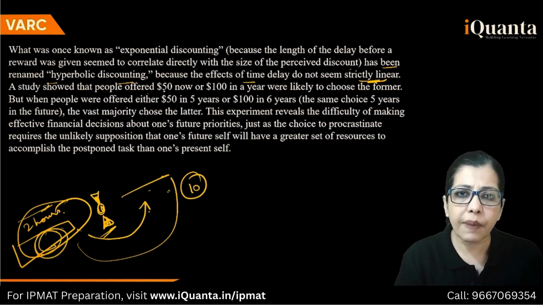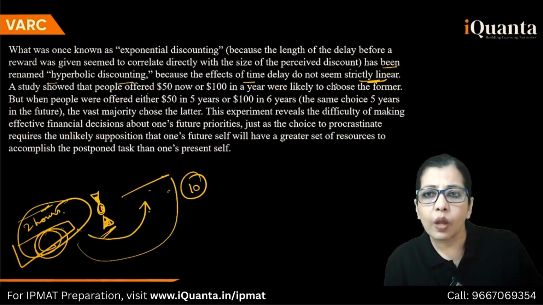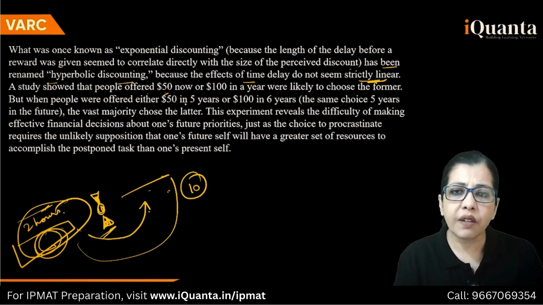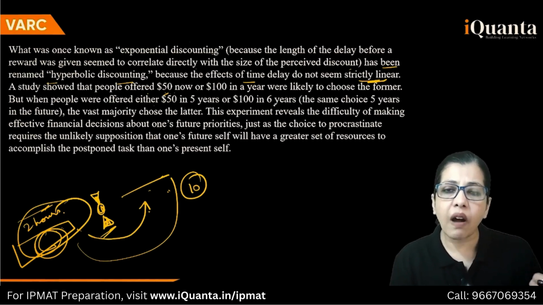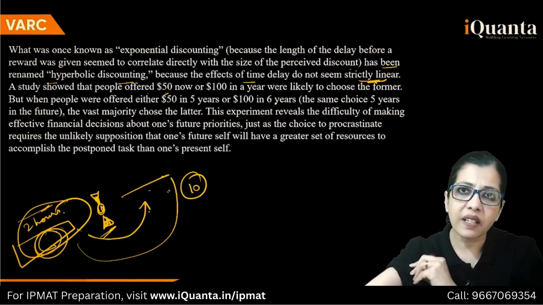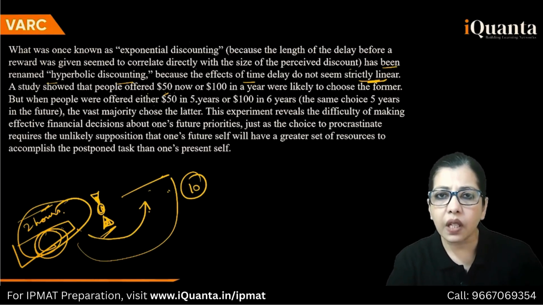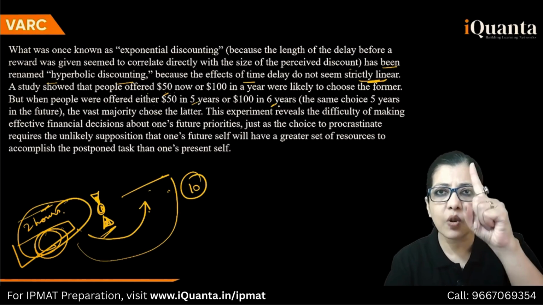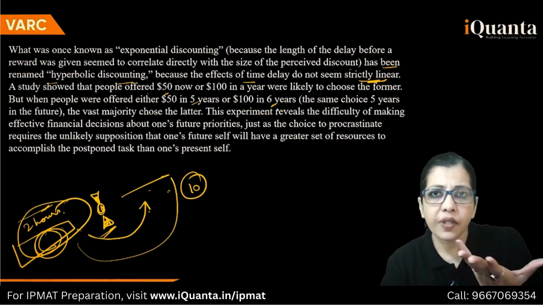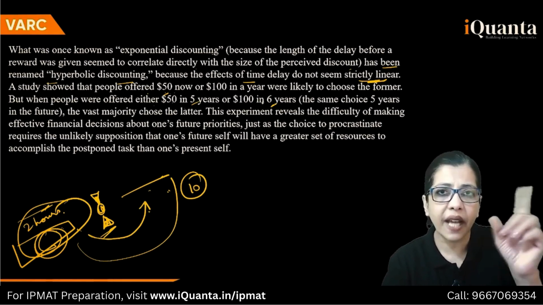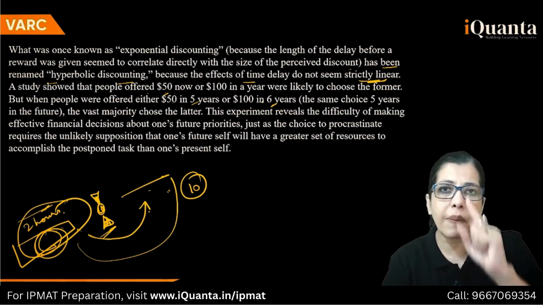A study showed that people offered $50 now or $100 in a year were likely to choose the former. 50 now, right? But when people were offered either 50 in 5 years or 100 in 6 years, you get the point? 50 5 साल के बाद दूंगी, 100 6 years के बाद दूंगी. So 5 और 6 के बीच में there's only 1 year. So I can wait for that because I'm getting double. 50 का 100, whereas here 5 का 10 नहीं हो रहा है. 5 का it's only going up by 1 year.